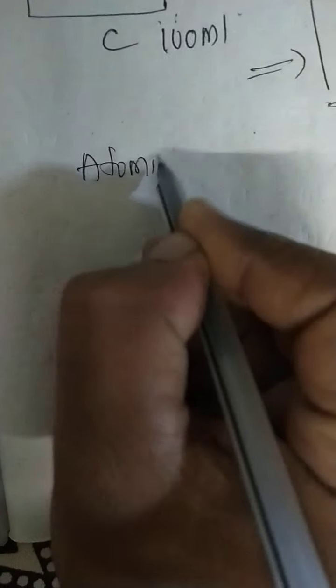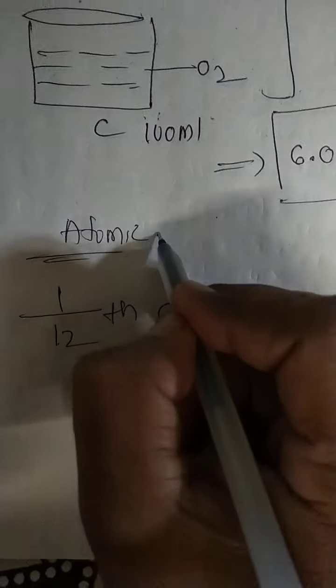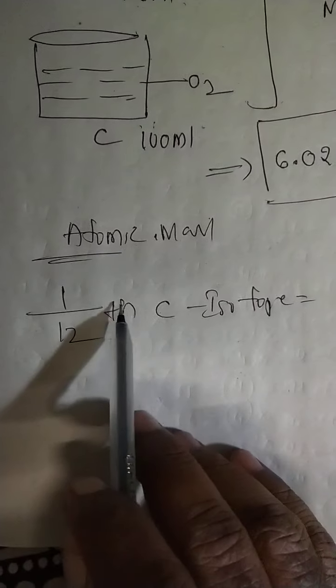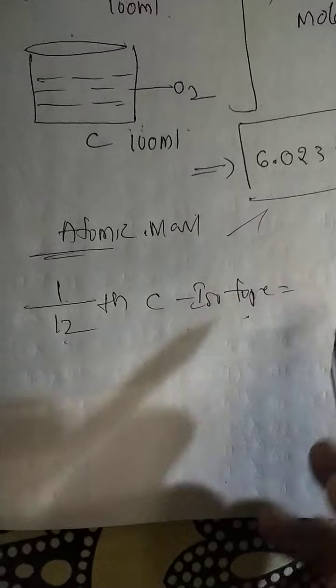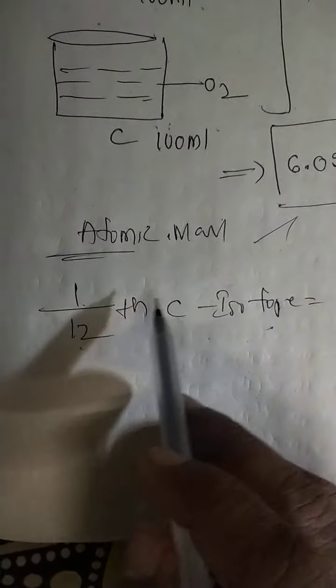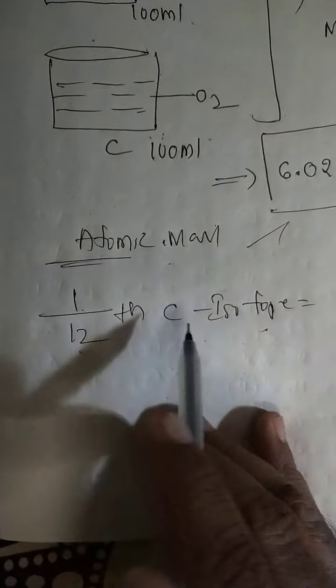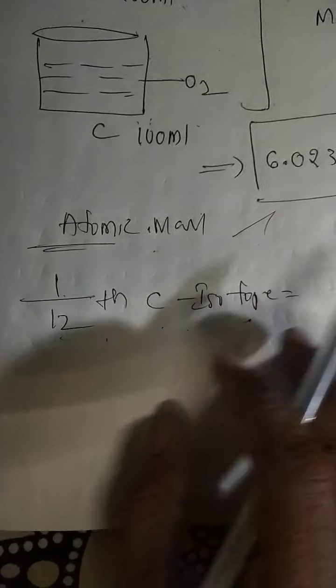Atomic mass is calculated from the 1/12th part of the carbon isotope. That constant value is obtained from the 1/12th part of the carbon isotope, and that is called atomic mass.